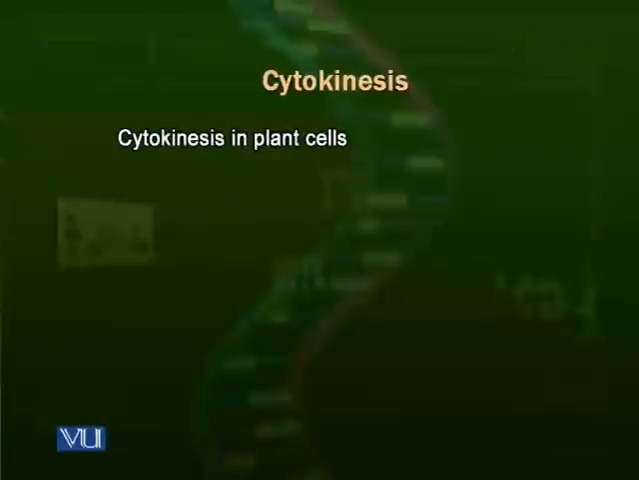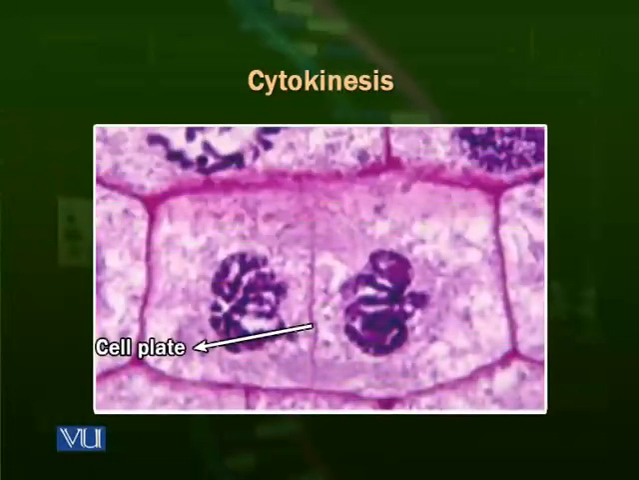Now the cytokinesis, or division of the cell, is different in the animal and the plant cell. We talk about the plant cell first. In the plant cells, as you can see in the diagram above, in the center of the cell, a plate or a line is formed. This plate is formed of some materials which are produced by the Golgi bodies of the cell.